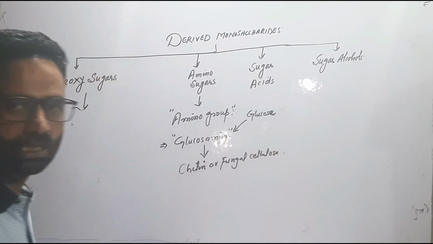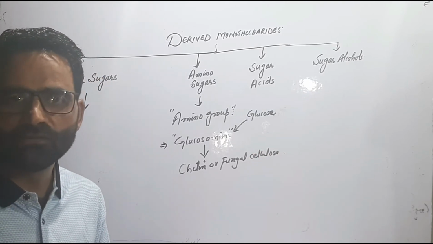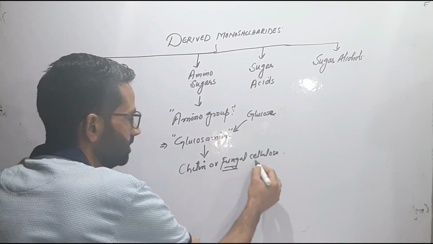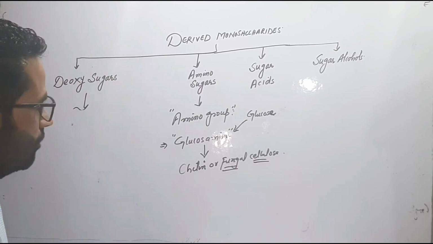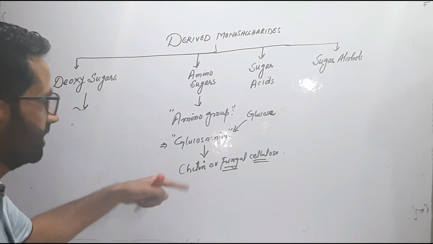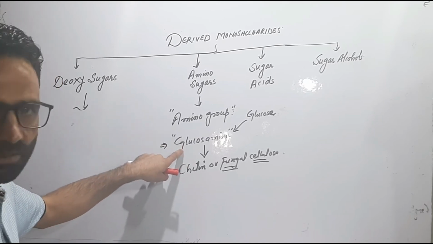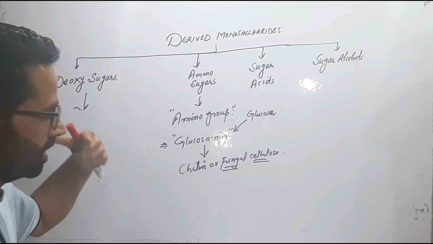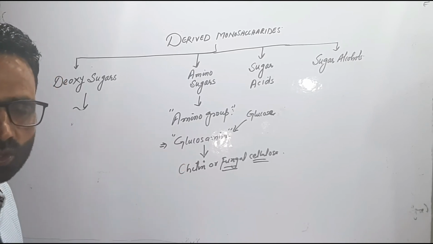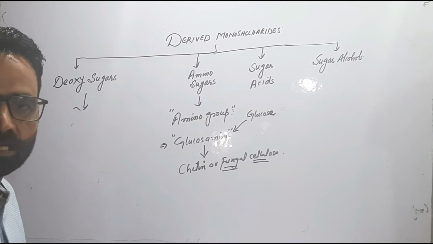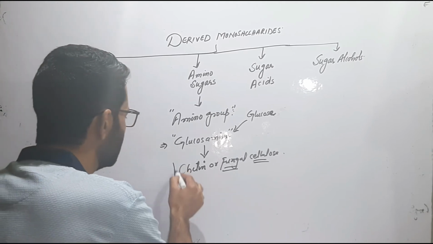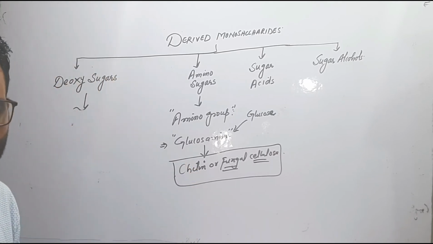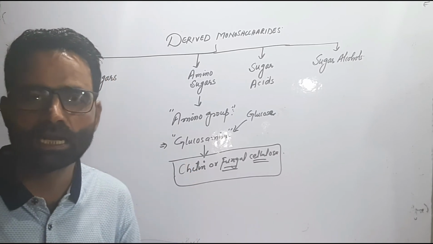As we know, the fungal cell wall is made up of the chitin, और जिसको हम कहते हैं fungal cellulose भी. तो यहाँ वो fungal cellulose or chitin is itself made up of the glucosamine. So we can say the glucosamine acts as a building block of the chitin or fungal cellulose, which forms the cell wall of the fungi. And this is an important point for the NEET examination, that is fungal cellulose. Fungal cellulose is nothing, it is the chitin.